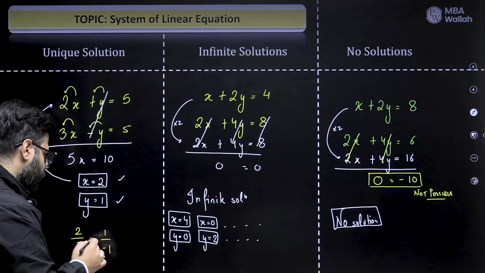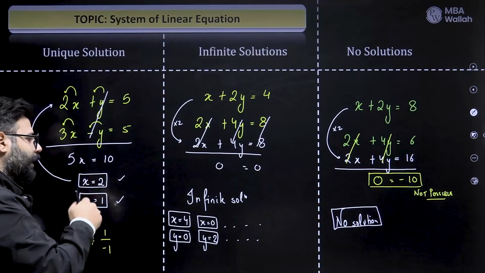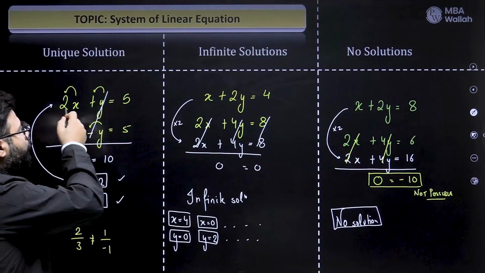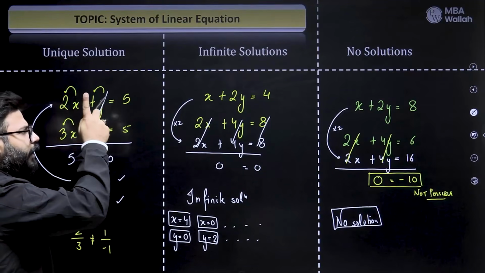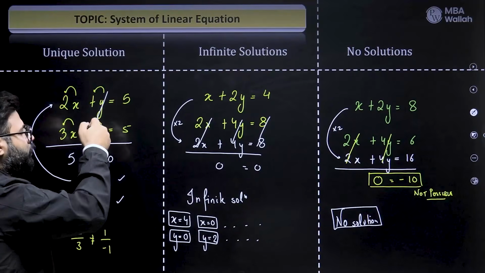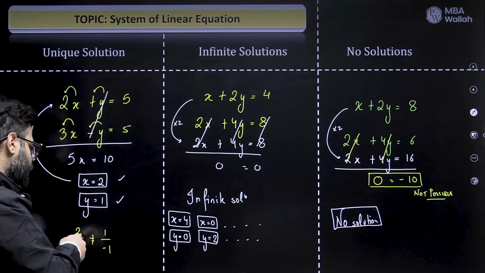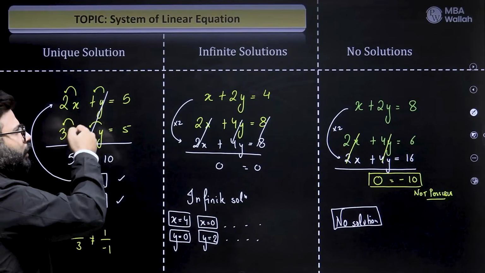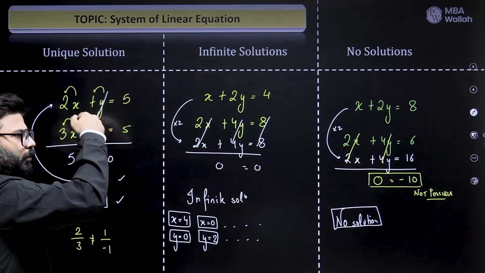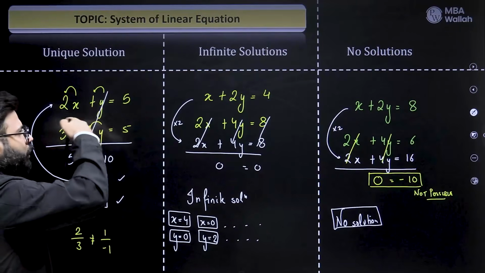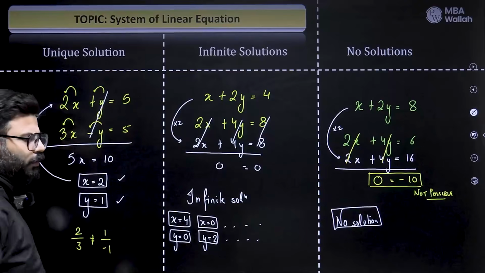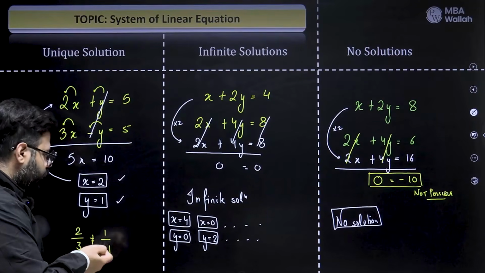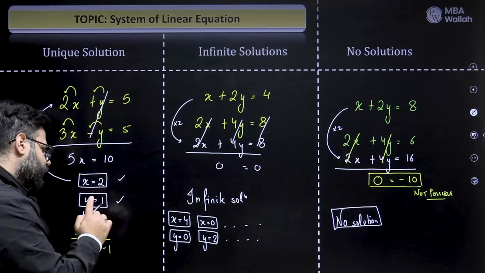And here we have the ratio as 1 upon minus 1. So if they are not equal, then you definitely get a real solution, a specific solution, a fixed value. Because if you multiplied any number here, it will never happen that both the coefficients become same. It cannot happen because the ratios were not same. They had a ratio of 1:2. So if you multiply 2 here, then they become same. If they have a ratio of 3:4, you multiply 4 by 3 here, then it becomes same. So if they have a different ratio, you can never make both of them simultaneously same. That is why if the ratio of coefficient of x is not equal to that of y, you will get a specific solution, that is for sure.